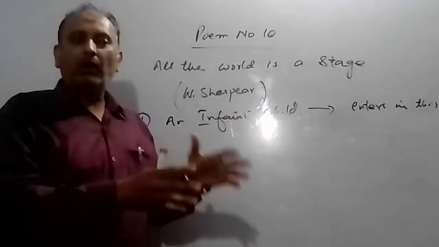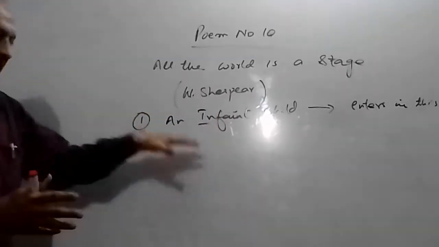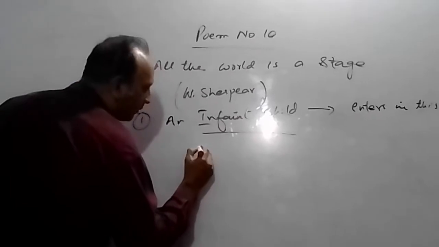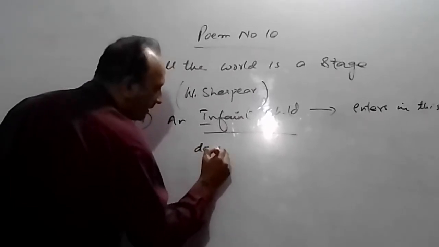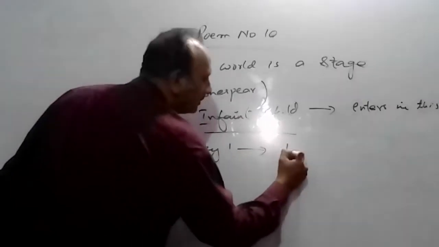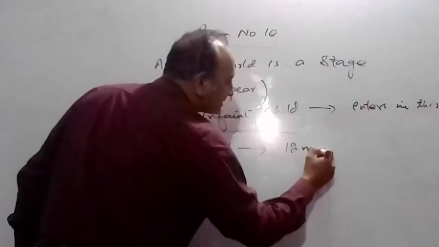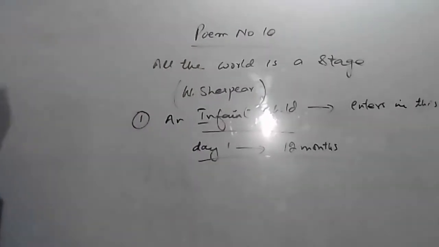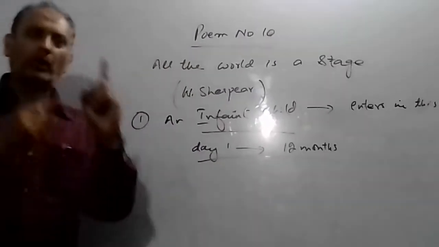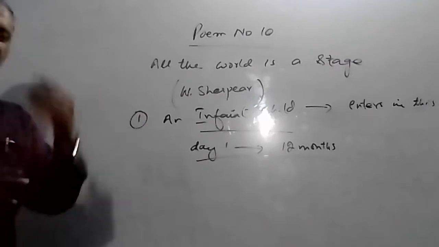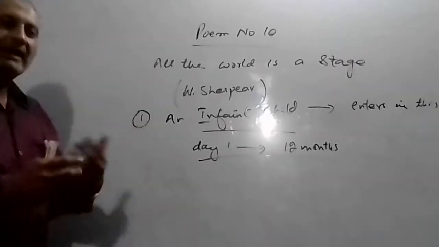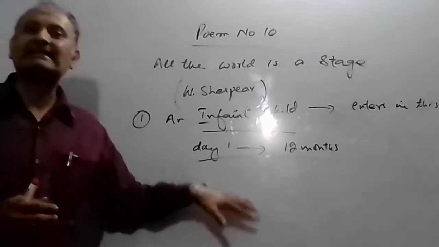When we say infant, this infant period basically consists of day 1 up to 12 months. We call them infants. Why? Because of the period a child spends under 1 year, we may call him or her an infant child.